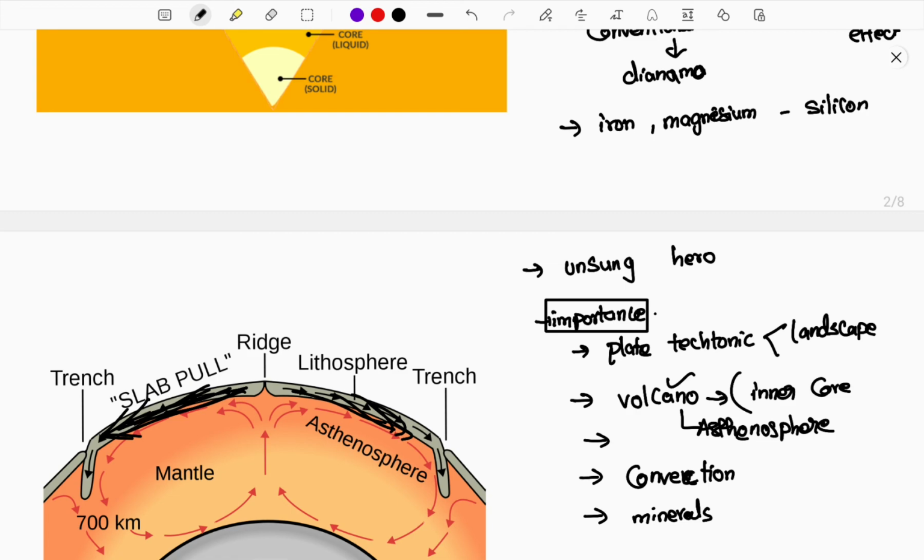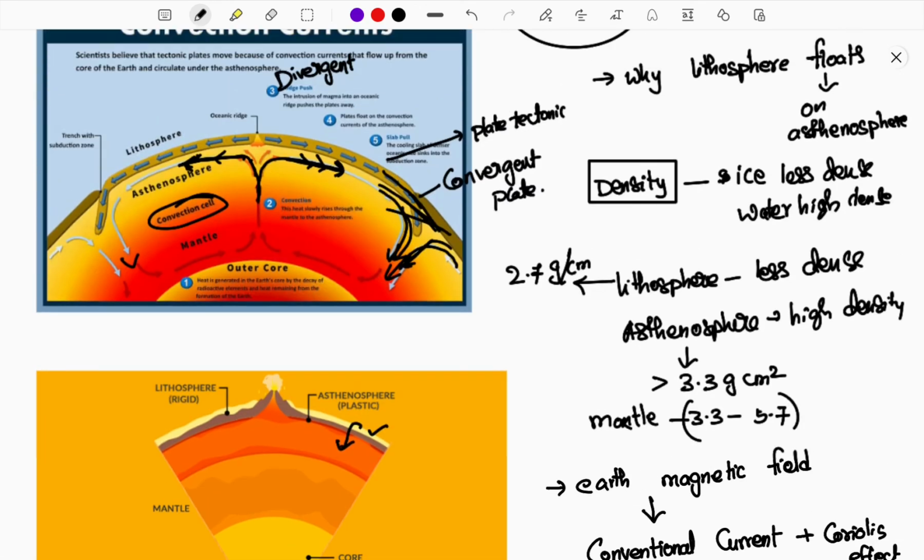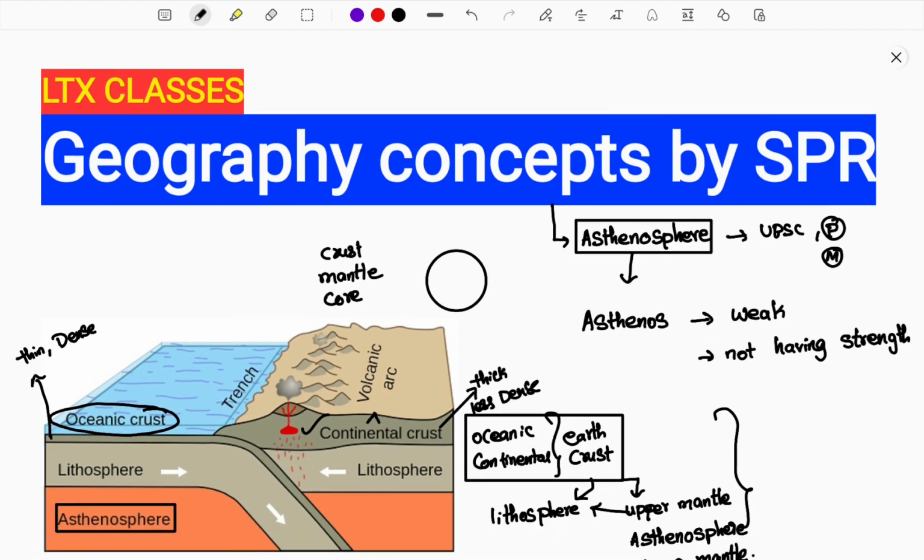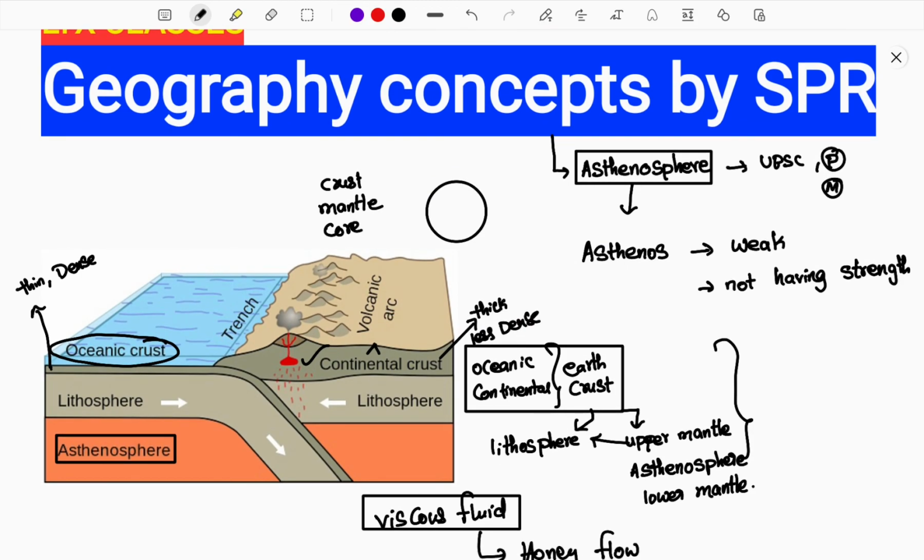So one of the unsung heroes of the earth is the asthenosphere, which stands as a major and important part of the earth. This is where most students make mistakes, because only understanding the asthenosphere lets you understand plate tectonics and continental drift. Most students don't understand the continental drift theory, the plate tectonic theory and many other theories. For them, I suggest this video as the best example to understand such a subject. After understanding the asthenosphere, then you can study the other subjects. Then you'll have a clear-cut idea of the earth's interior and surface.